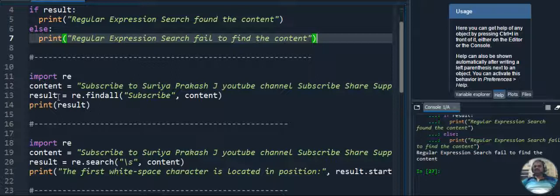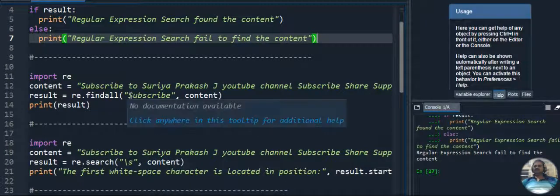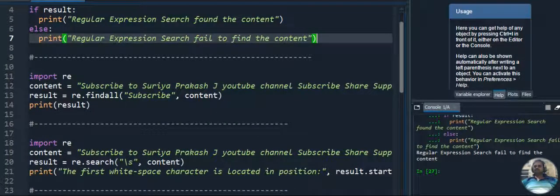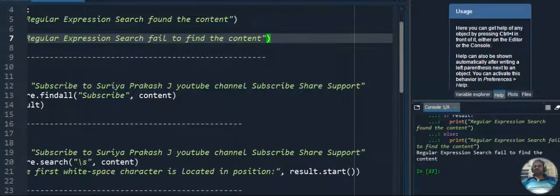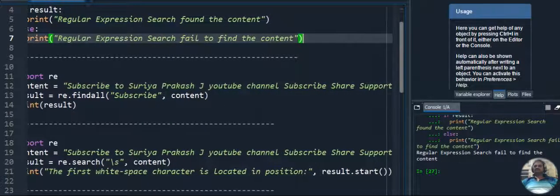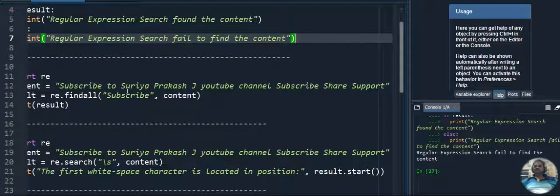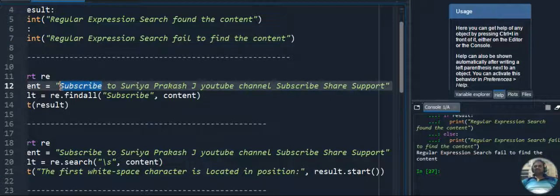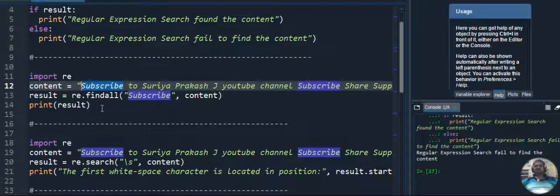Next to that, I am using the findall method. Findall is a predefined method in regular expression. So here I am trying to find subscribe. It will try to find the occurrences of subscribe. How many times does subscribe occur? It occurs at the first and then before last, so 2 times. It will display subscribe 2 times and end the program.